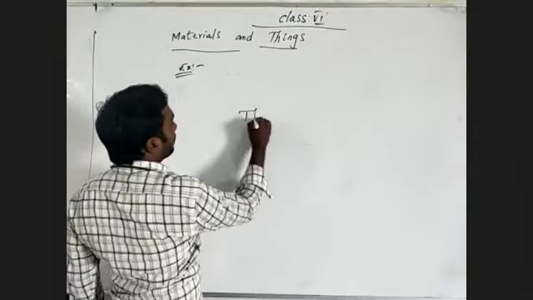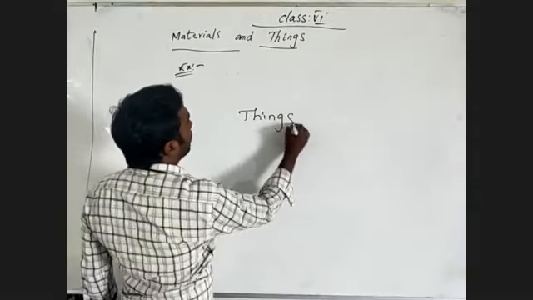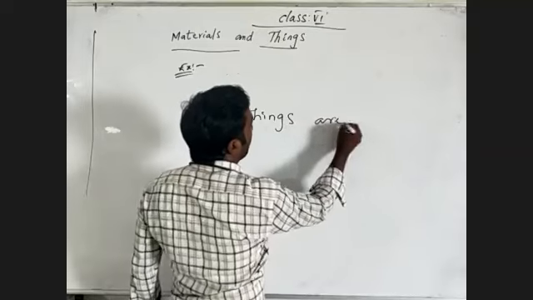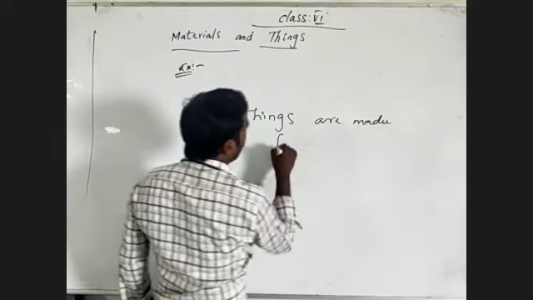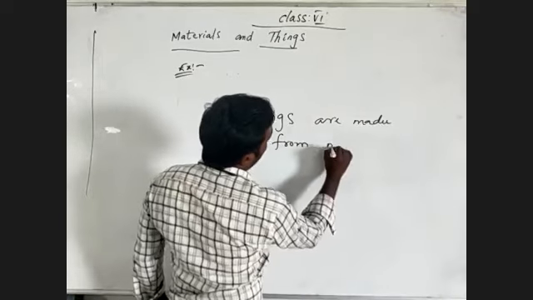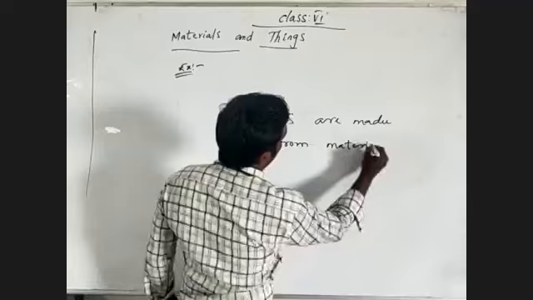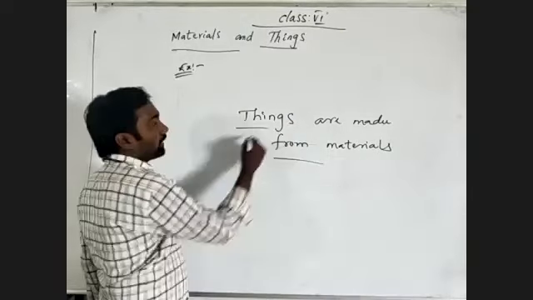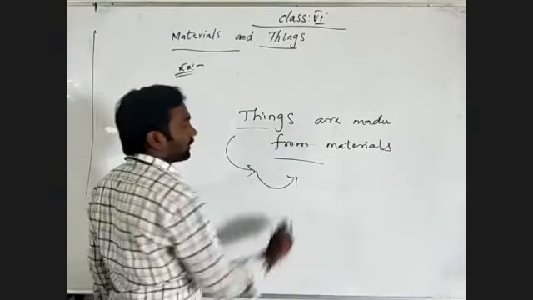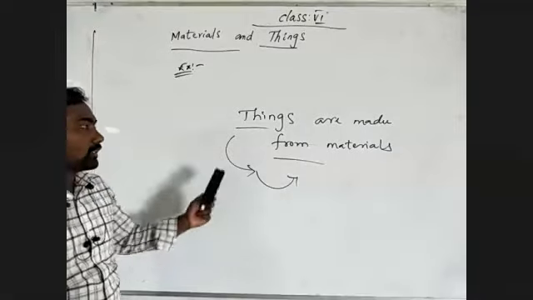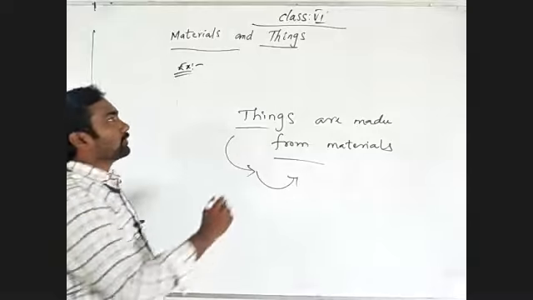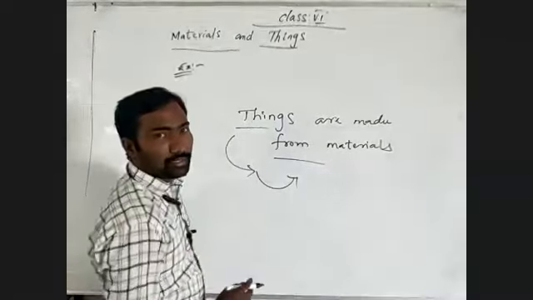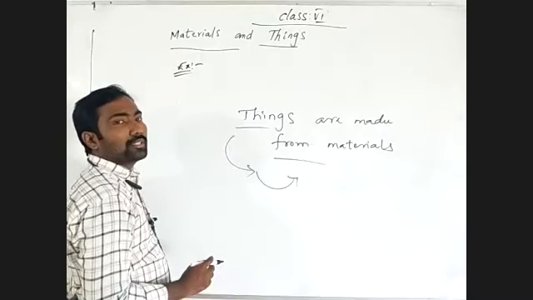What we are talking about here: things are made from materials. Then which thing can be made up of a particular material? What is the thing? Then it is prepared by what? A particular material.